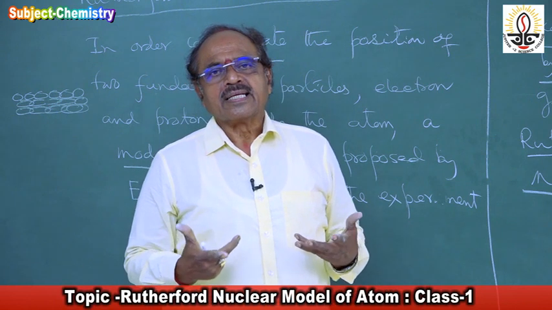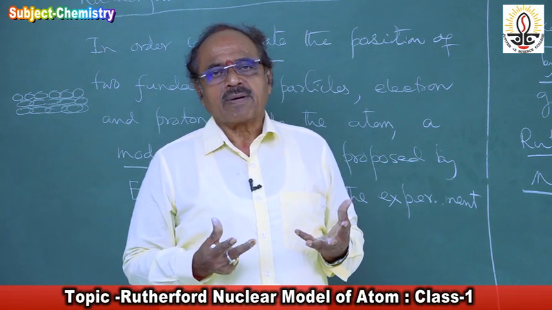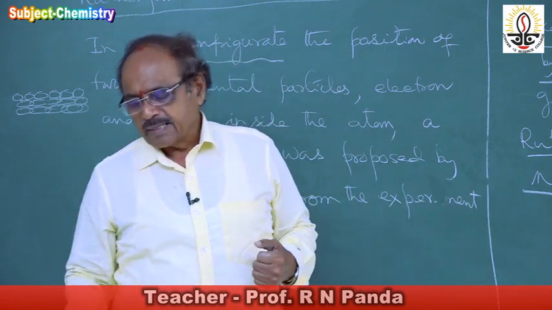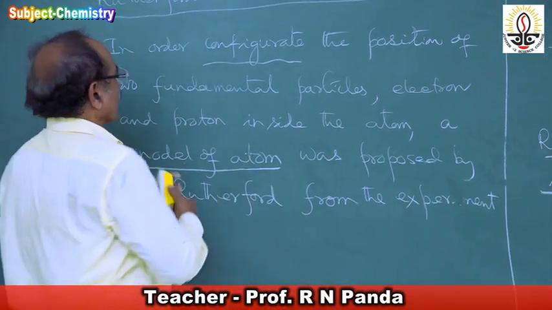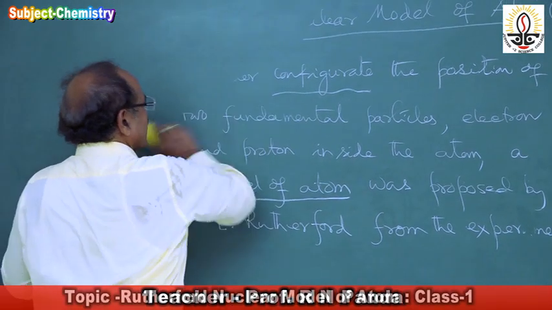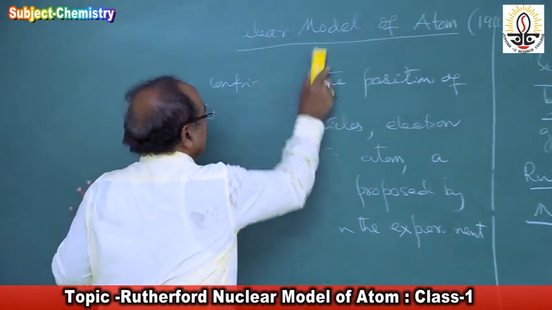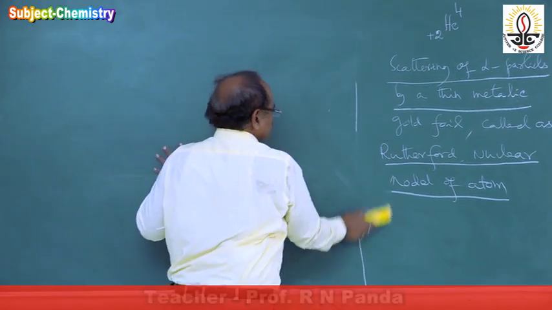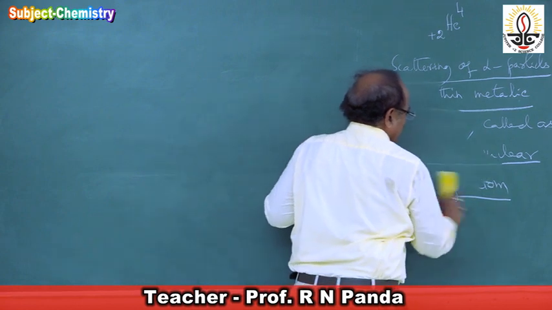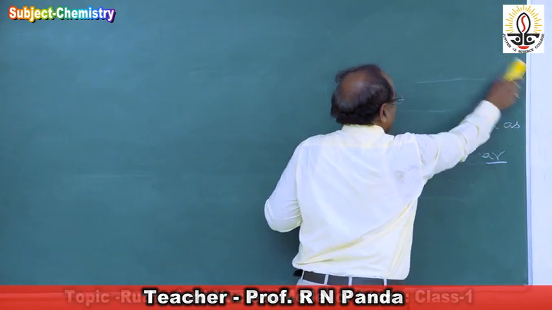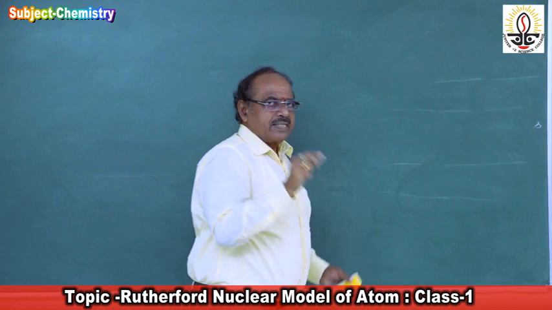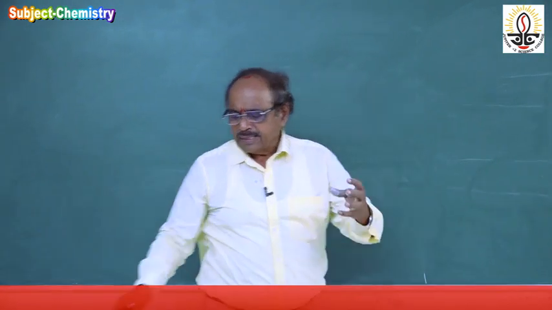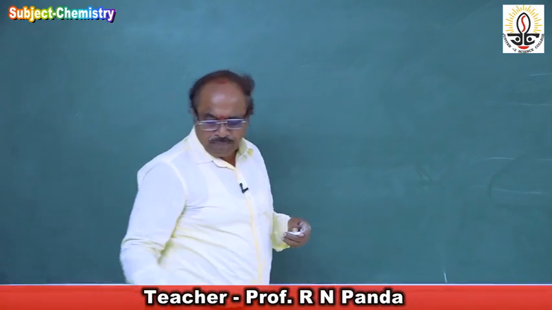Exactly that has happened. So that experiment is called scattering of alpha particles, and from there he proposed this model of atom called the nuclear model of atom. Let me explain what the scattering of alpha particles is and how he conducted the experiment. He took the gold foil in a box and allowed these alpha particles to penetrate through a pinhole. Suppose they took the gold foil.